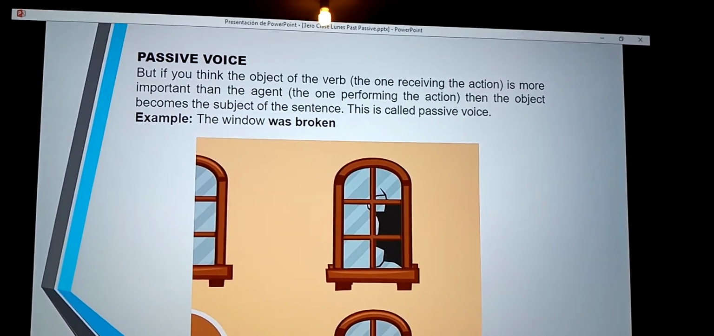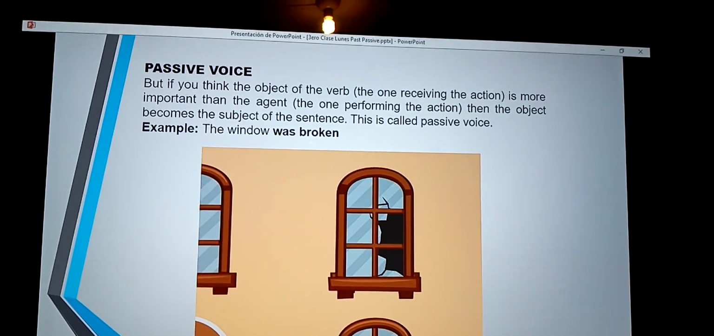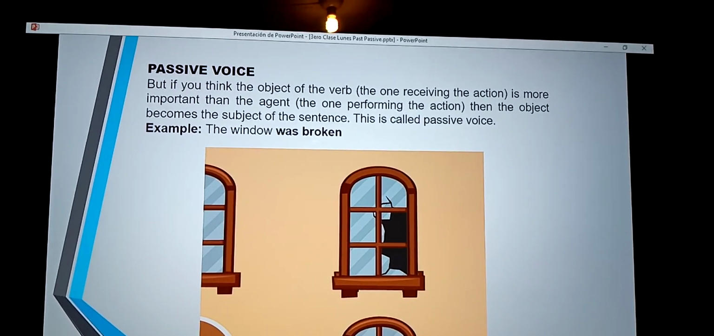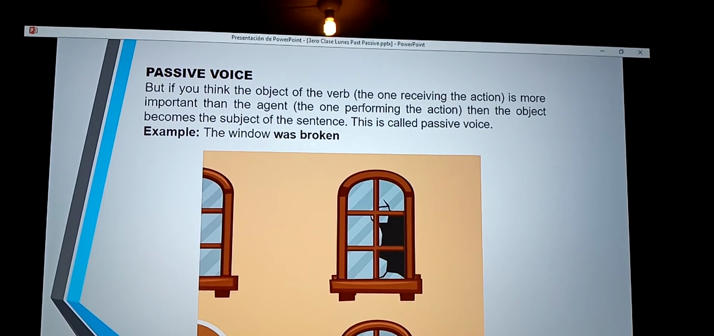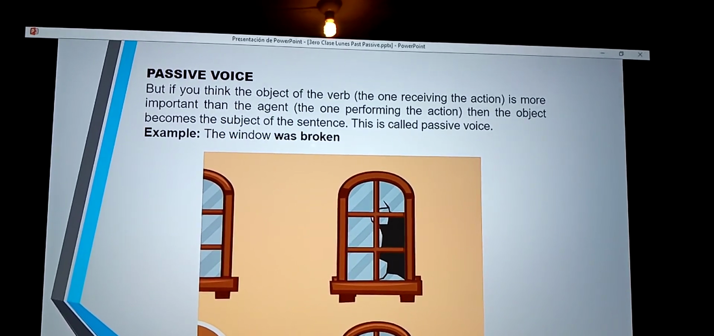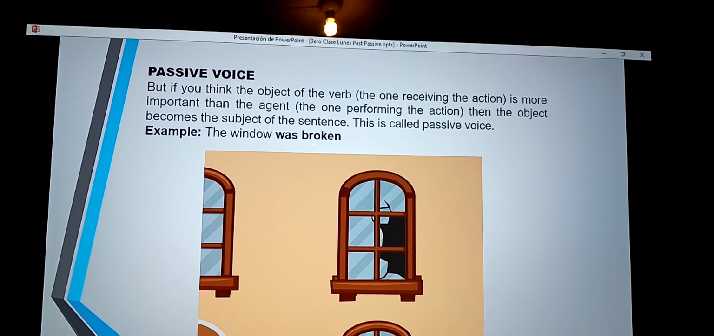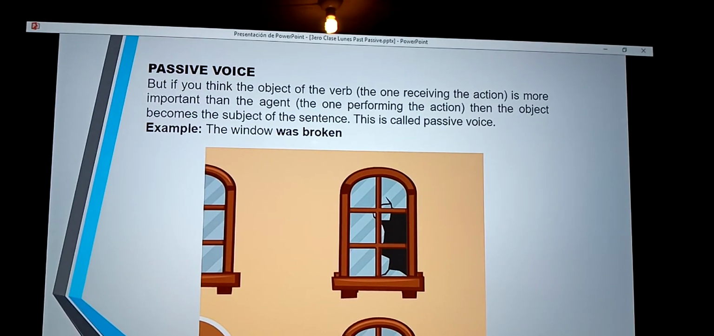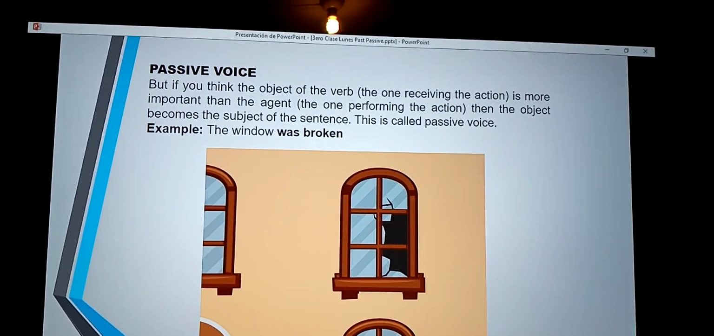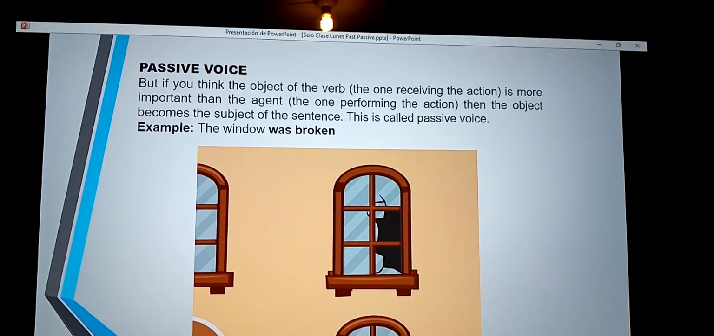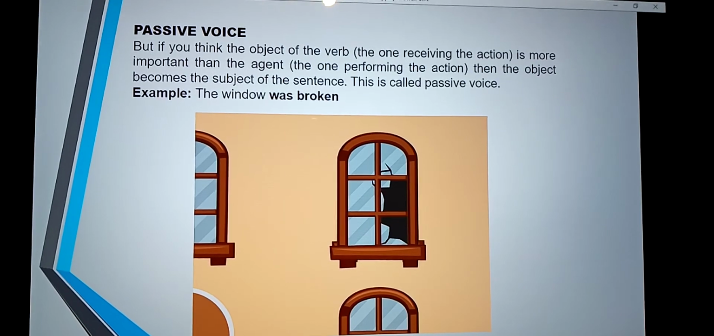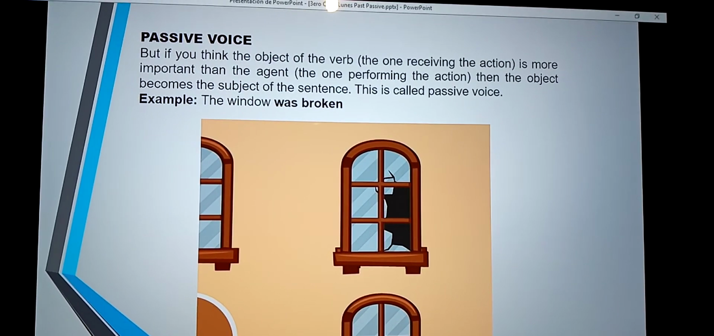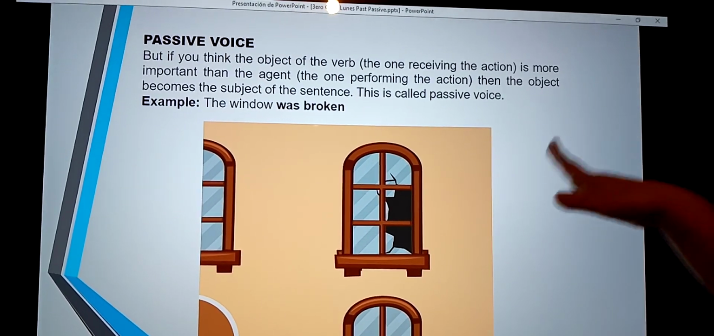Passive voice, but if you think the object of the verb, the one receiving the action, is more important than the agent, the one performing the action, then the object becomes the subject of the sentence. This is called passive voice.